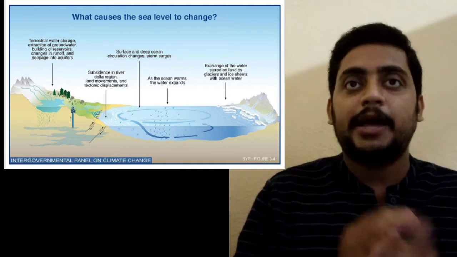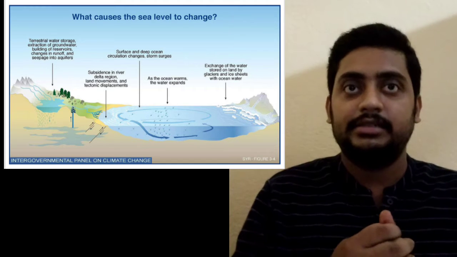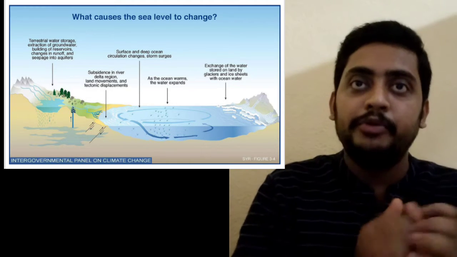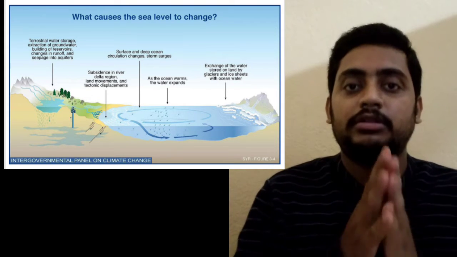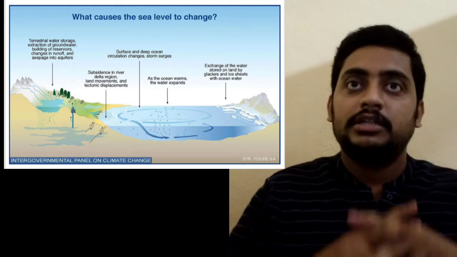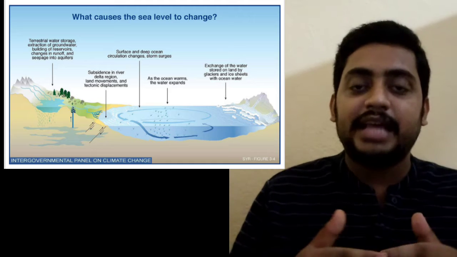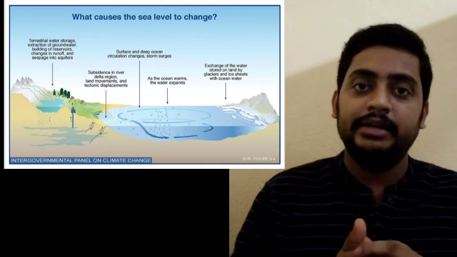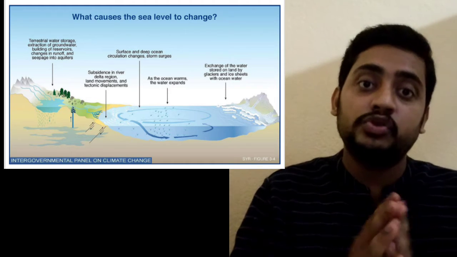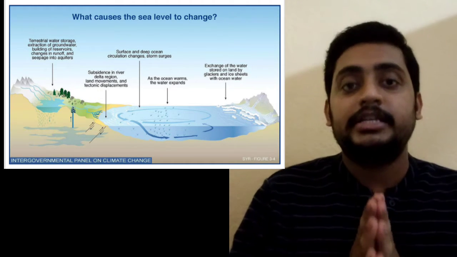Second, subsidence in river delta regions or land movements and tectonic displacement also cause sea level change. Third one is surface and deep ocean circulation, and storm surges.